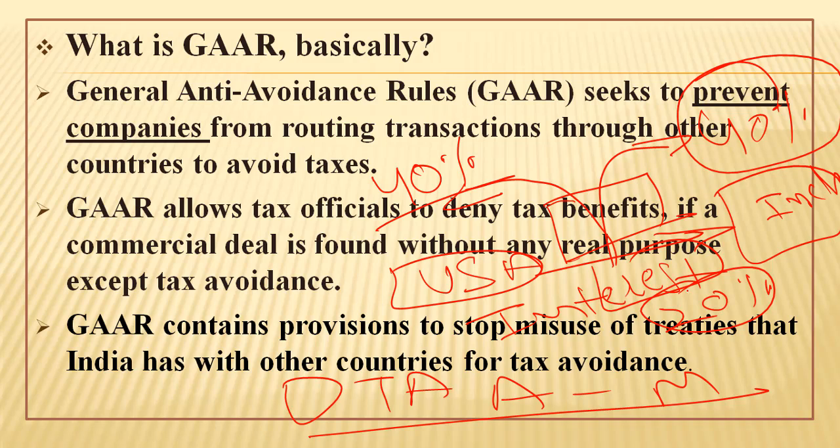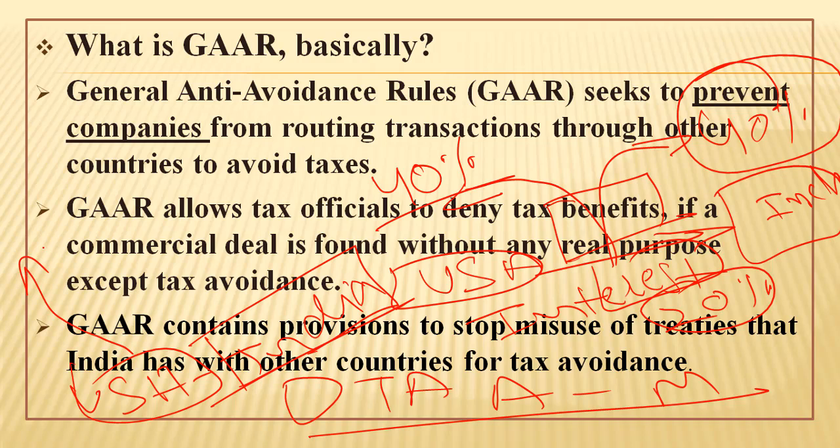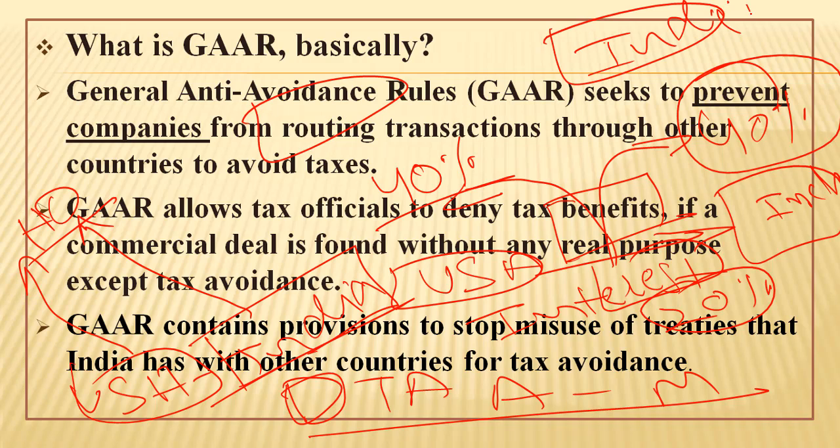So the intent of these two countries, the USA and India, is to promote investment, not to discourage investment. In order to promote investment, these two countries signed a double taxation avoidance agreement so that one company is charged tax in only one jurisdiction, be it in India or in the USA. Now if the head office of the company is in the USA, then according to the double taxation avoidance agreement the company will pay tax in the USA. If any Indian company, let us say Infosys, is doing business in the USA but is registered in India, then they will pay tax in India only, not in the USA. So this was how the double taxation avoidance agreements were worked out.